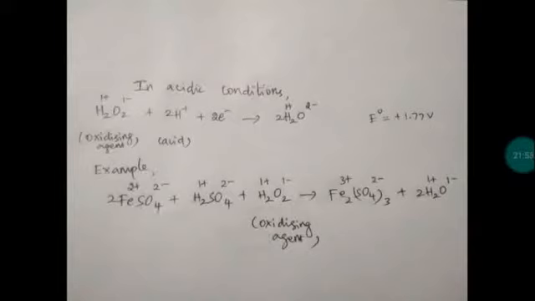Take peroxide. We are going to do a chemical reaction by taking hydrogen peroxide in the presence of acid medium. Now what will be the reaction?